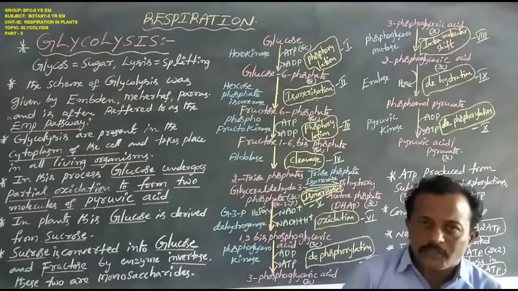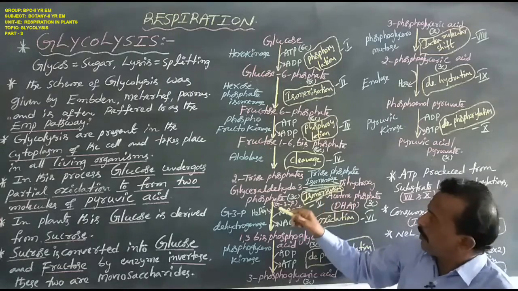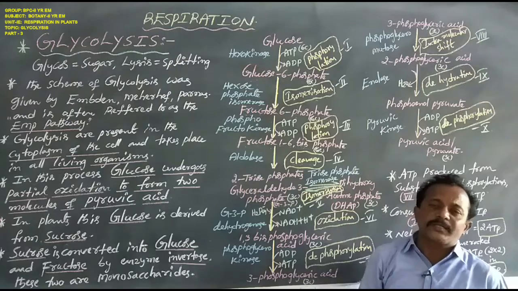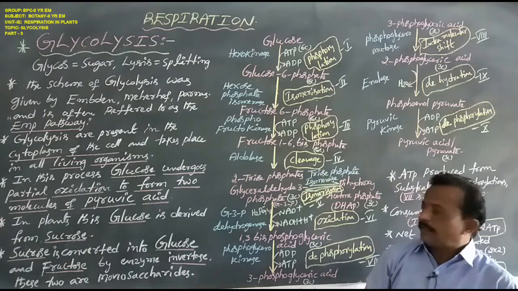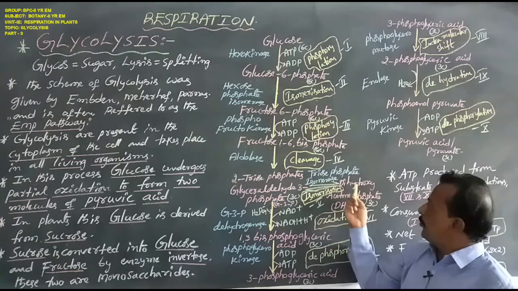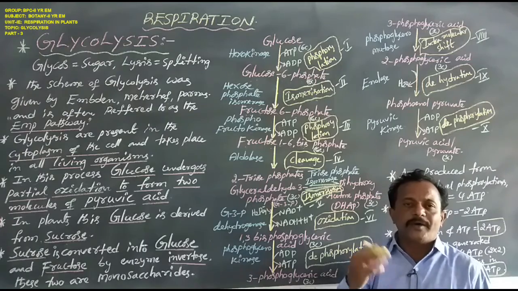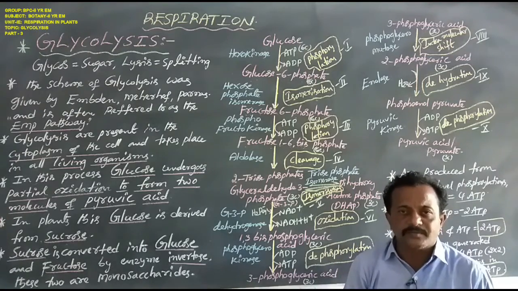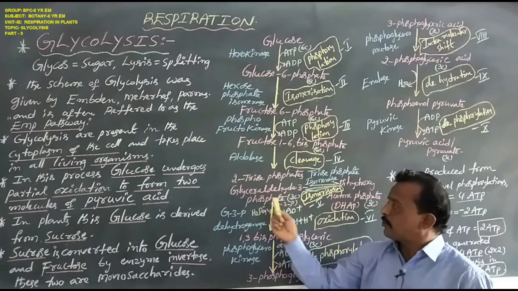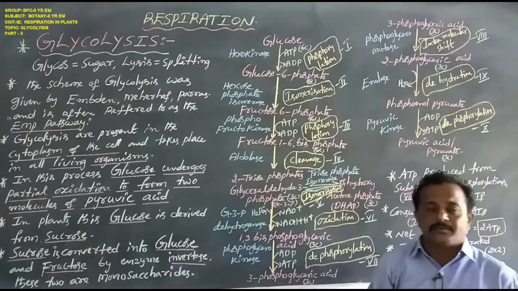Two triose phosphates are formed from the 6 carbon compound of fructose 1,6 bisphosphate. But clearly listen here, dear students. The 3 carbon compound of dihydroxyacetone phosphate is inactive, to be followed by further chemical reactions. Only the other 3 carbon compound, glycerol 3 phosphate, is active and participates in other biochemical reactions.